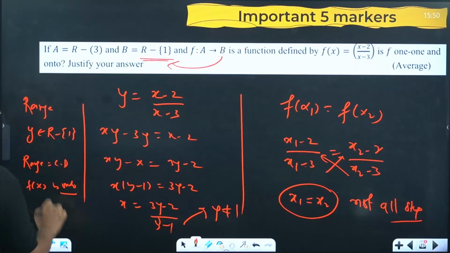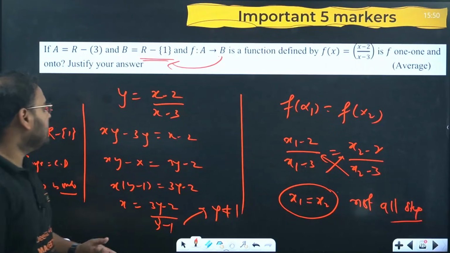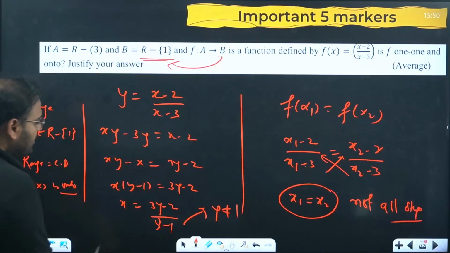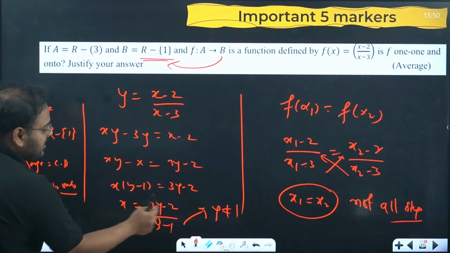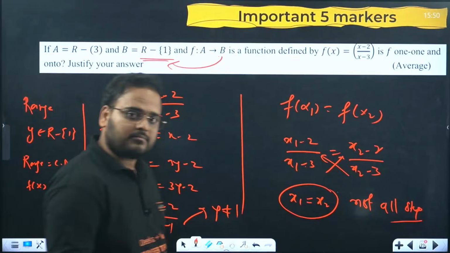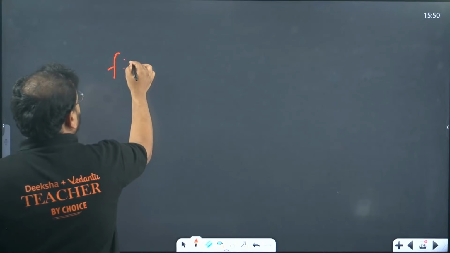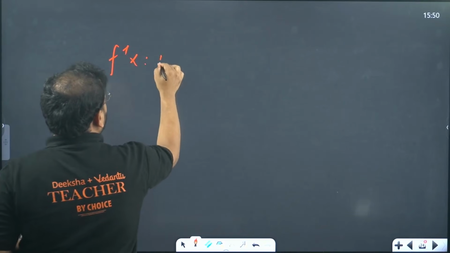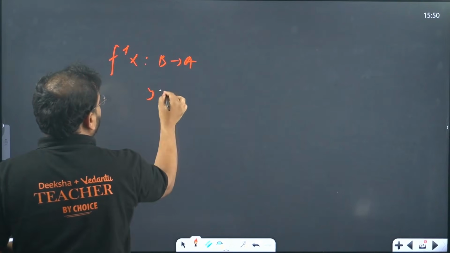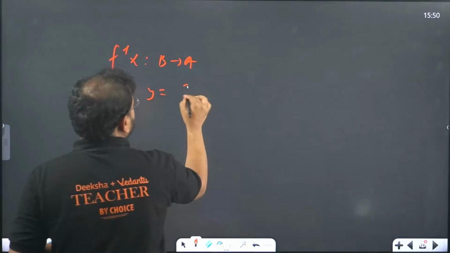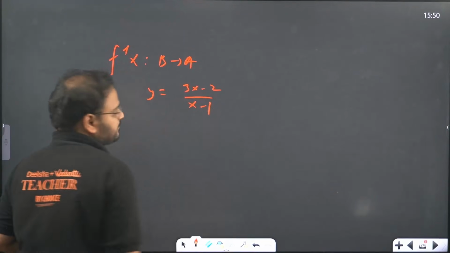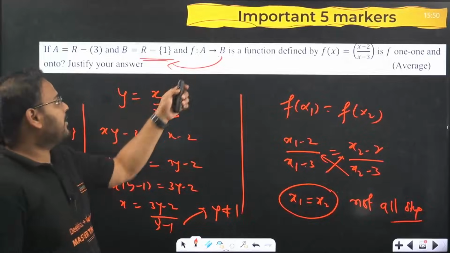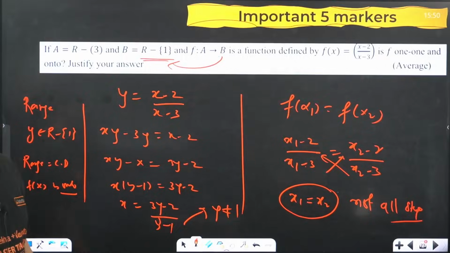And how do you find the inverse? In this function, we got this, no? Replace y by x, you get y = (3x - 2)/(x - 1). If they're asking you to find the inverse, let's say f inverse of x, what are you going to do? It'll become B to A first of all, and you'll have y = (3x - 2)/(x - 1). Got it guys? It will be B to A, not A to B.